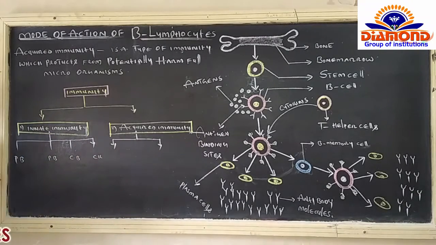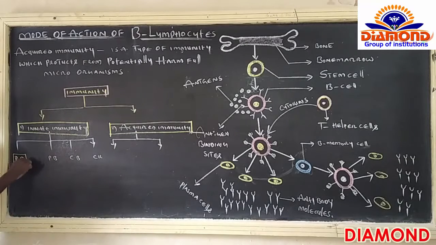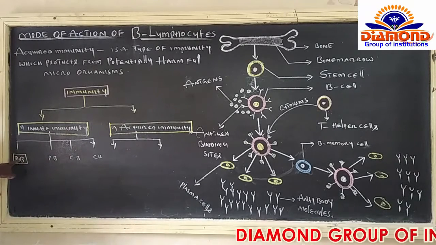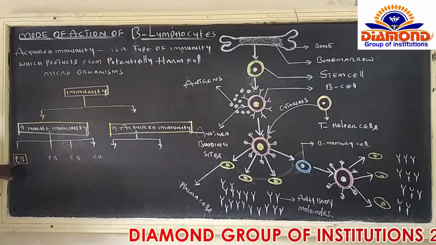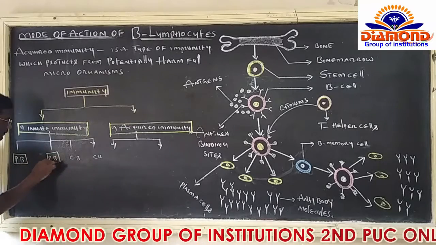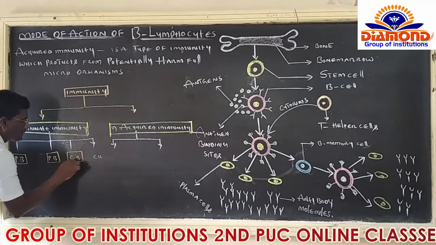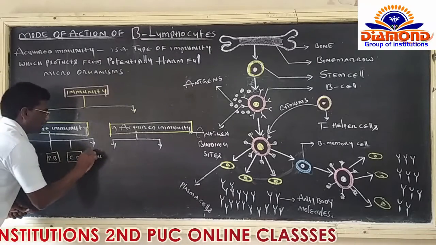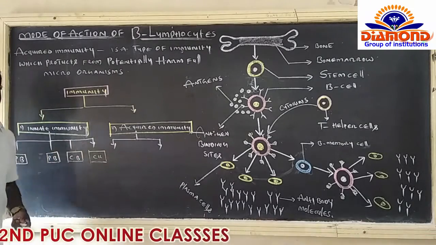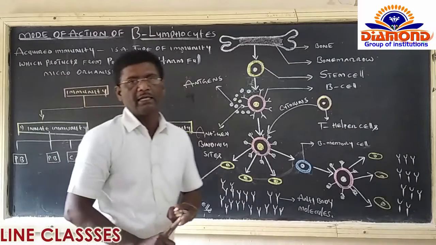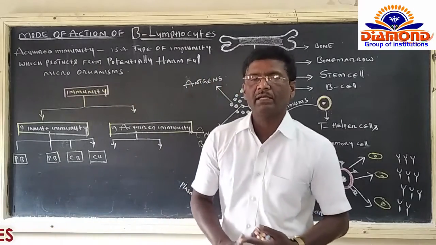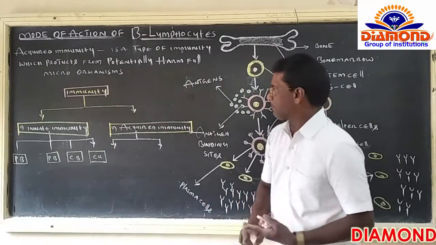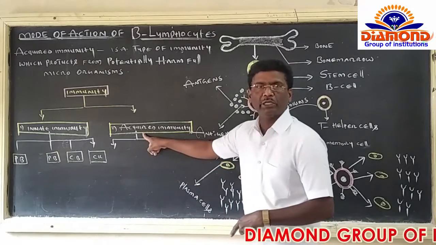These four are the different things strongly involved in innate immunity. That's what I explained very clearly in the previous class, right? Now in this class, I would like to explain acquired immunity, right?